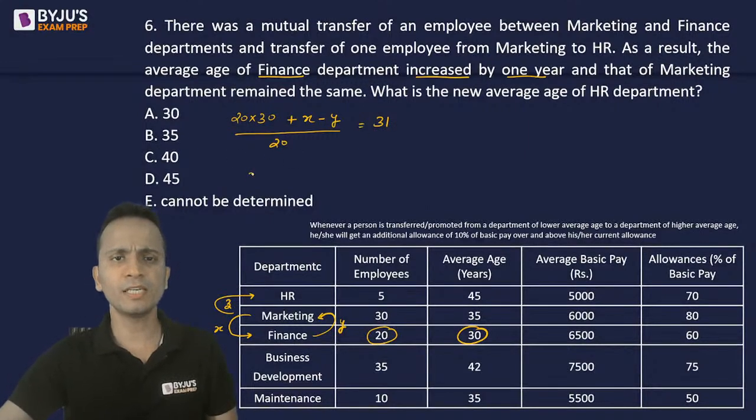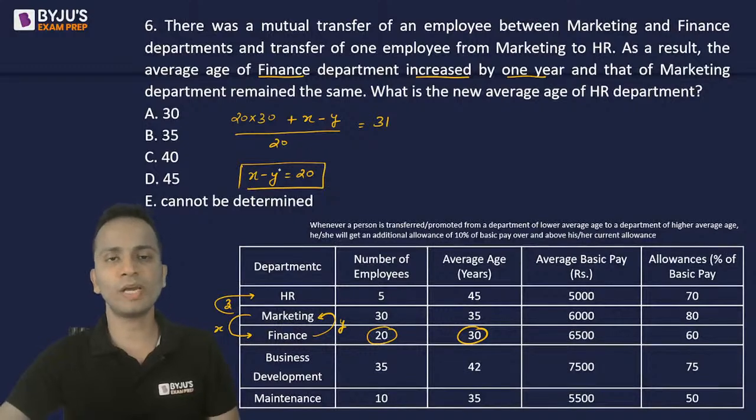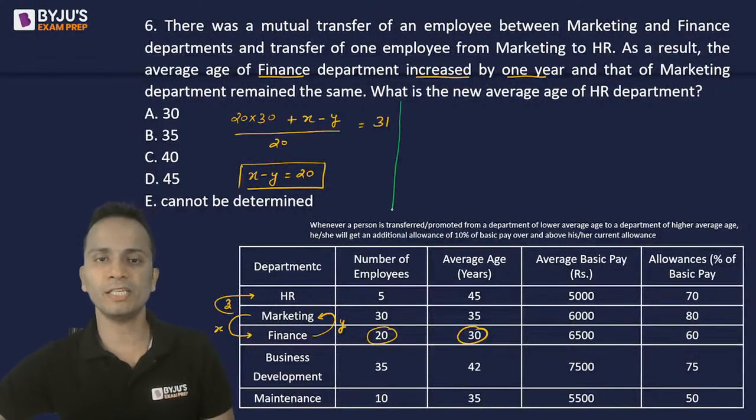Now simplifying this, we will get the value of x minus y. So x minus y will be equal to 20. 20 will be the value of x minus y after cross multiplication. Done. Now this is for the finance department, and we are able to get the value of x minus y.